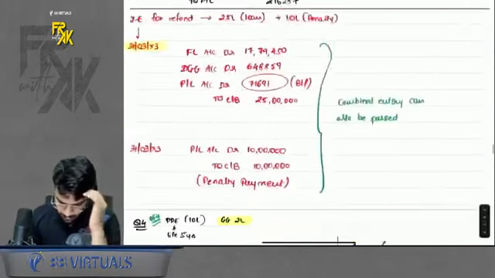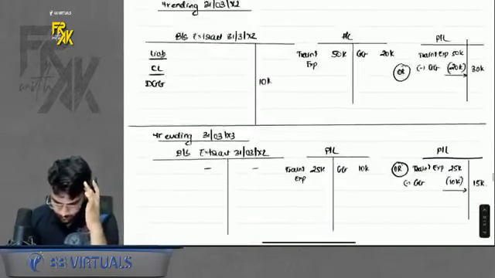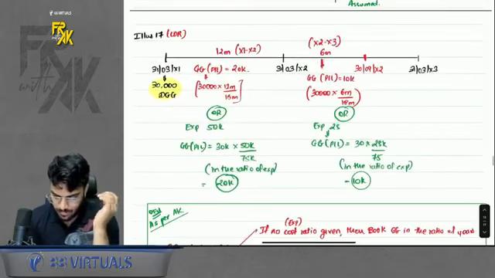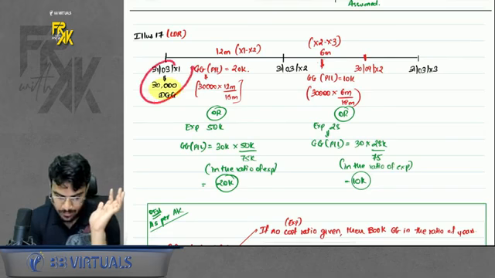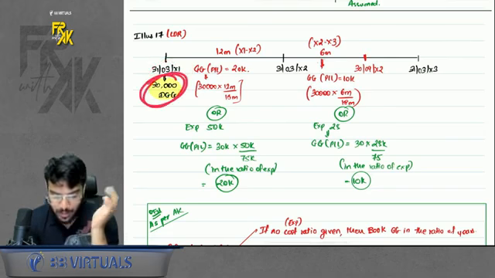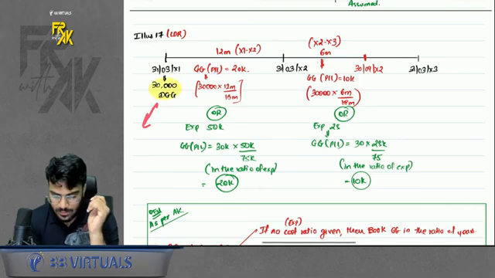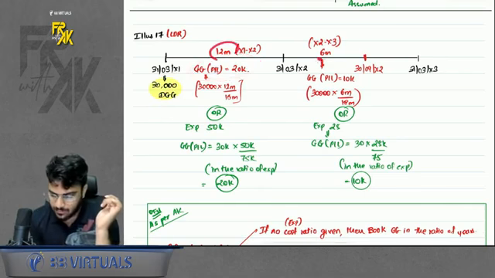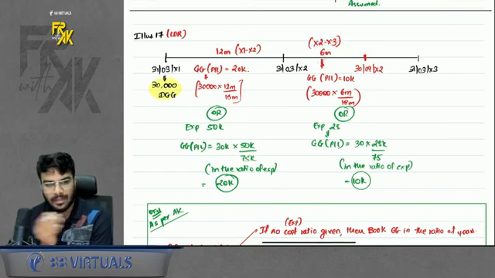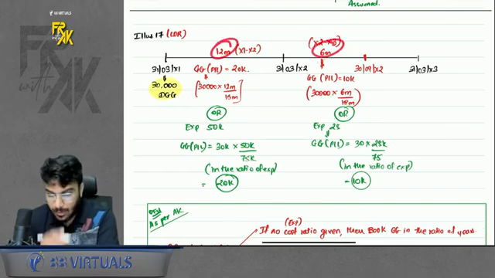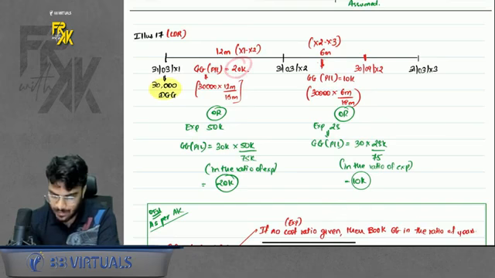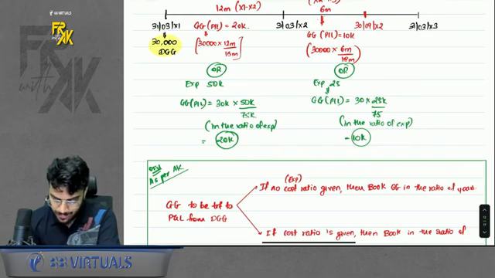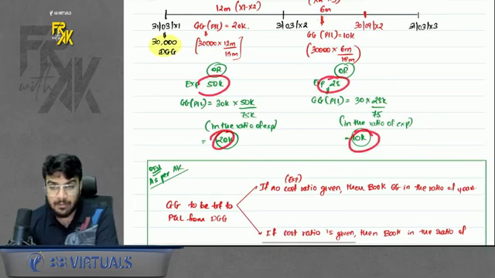In case you remember, wait, I will show you that part. Here it is. See, let's say you received the money on the last day of the previous year. But the grant is not to be booked on this day. You will start booking in profit and loss from the next year onwards. Either you can take the ratio of months: 12 months fall in the current year, 6 months fall in the next year, through which you can say 20,000 you will book in the next year and 10,000 you will book after that year. Or you can take the ratio of expense also. In that also it will be the same.